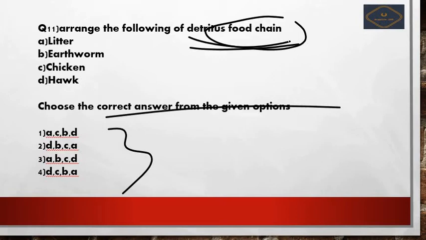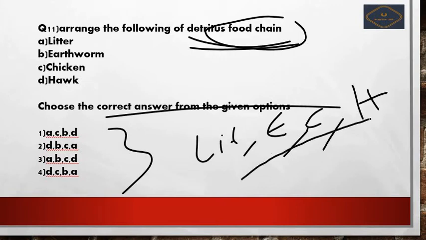So first comes the litter. Then litter can be eaten by the earthworms, which is obviously correct. Then earthworms can be eaten by the chickens, obviously right. Then comes the hawk. So the option A, B, C, D, the third option, is the correct answer for this question.